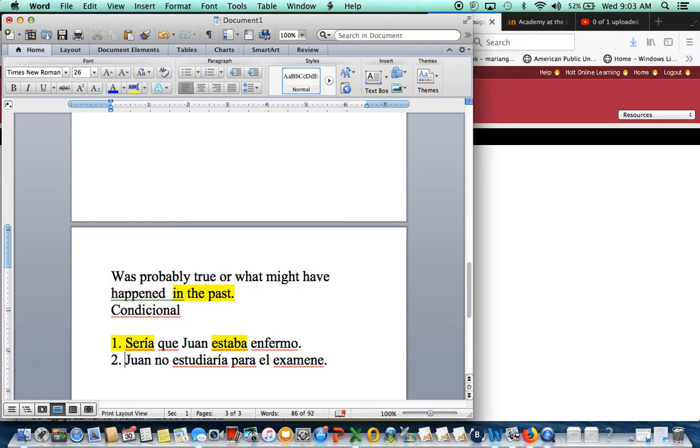Is that why he didn't pass? Because he did not study for the exam? So maybe that's why he did not pass the exam. Estudiaría is conditional. We're using conditional because we're wondering now about something that happened in the past. Here is only one verb, and there there were two verbs. You can say this with as many verbs as you want, as long as it makes sense and everything agrees in number, gender and tense.